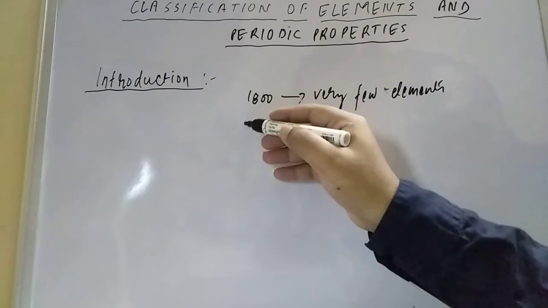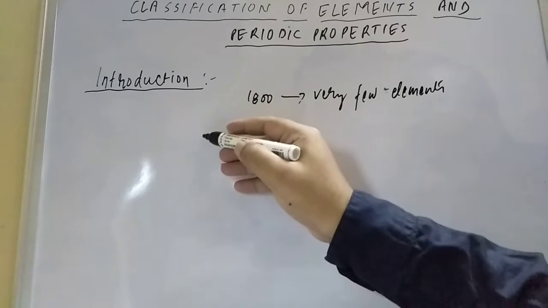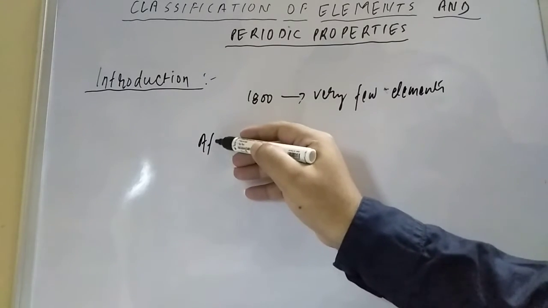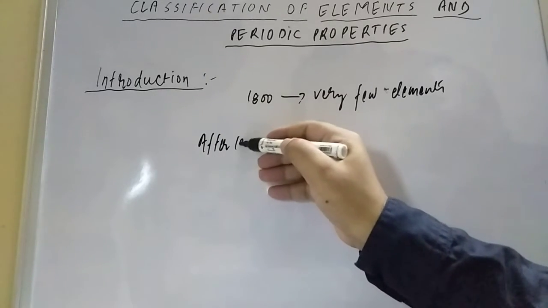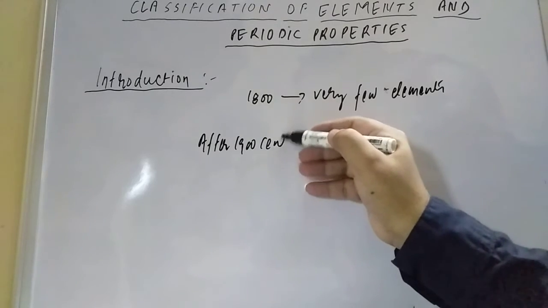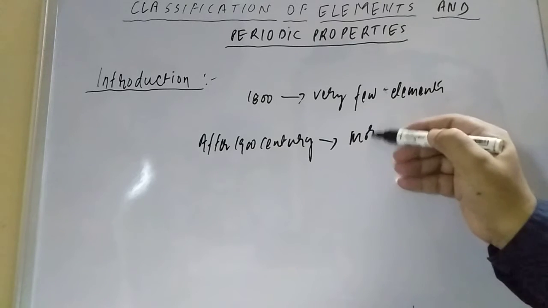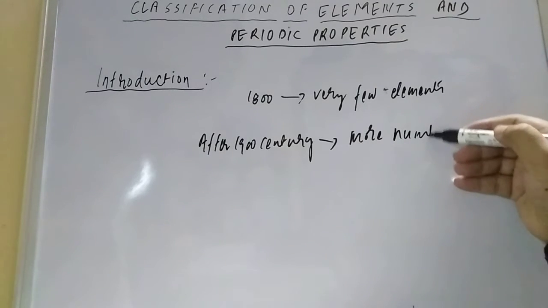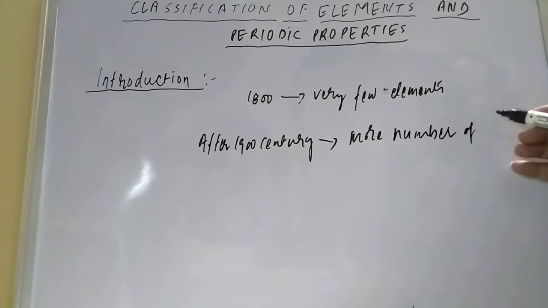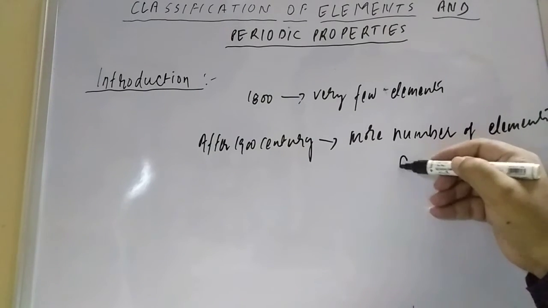But after the 19th century, after 1900, you will find that a greater number of elements were discovered.